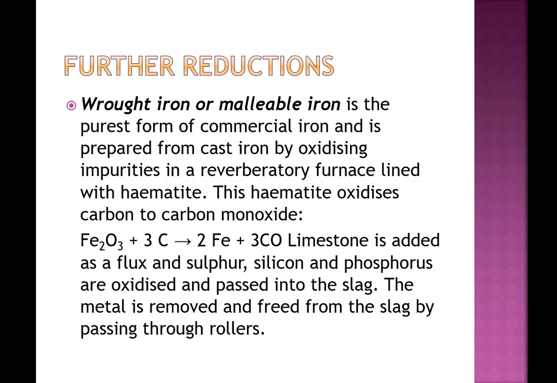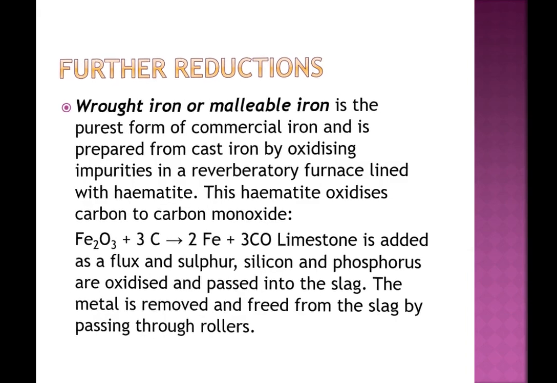It is the purest form of commercial iron and is prepared from cast iron by oxidizing the impurities in a reverberatory furnace lined with hematite. Hematite oxidizes carbon to carbon monoxide. Limestone is also added here as a flux. Sulfur, silicon and phosphorus get oxidized and pass into the slag. Metal is thus removed and freed from the slag by passing through the rollers.